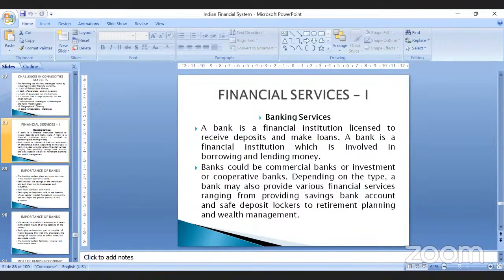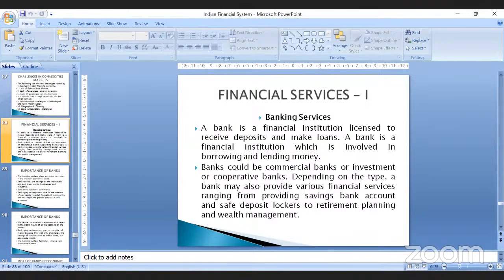So to individuals they provide such services, whereas to institutions or corporate clients they give working capital loans, project financing, and medium term loans, and they provide services like cash management, receivables management, factoring, and underwriting. So depending upon what kind of customer you are and what kind of bank it is, the services vary from accepting deposits to wealth management or retirement plans.